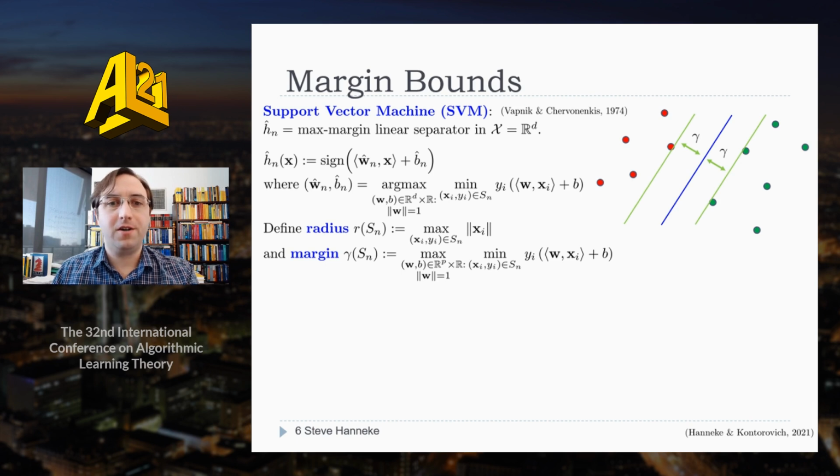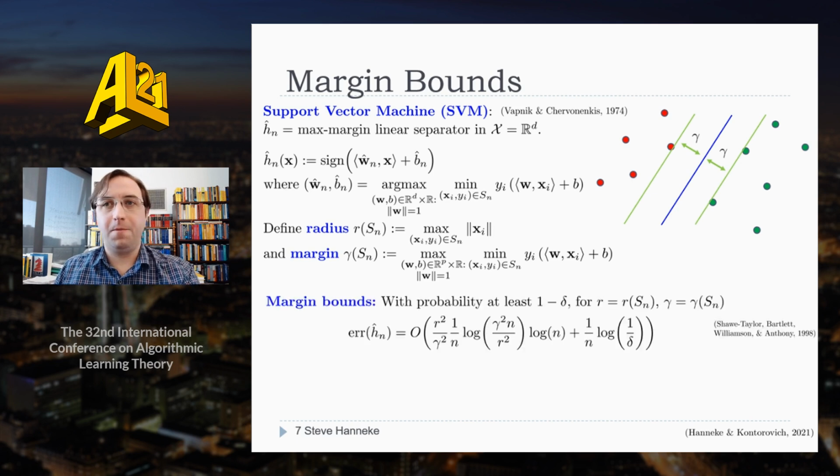Specifically, if we let R denote the largest norm of the data points, and we let gamma denote the margin of separation for the maximum margin separator, then a remarkable fact is that you can bound the error rate of the SVM by a bound that just depends on R and gamma, but is independent of the dimension of the space. The bound here was proven back in 1998, and it's what you'll find in most textbooks.